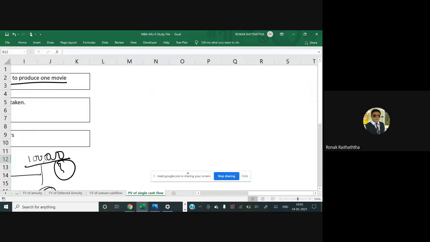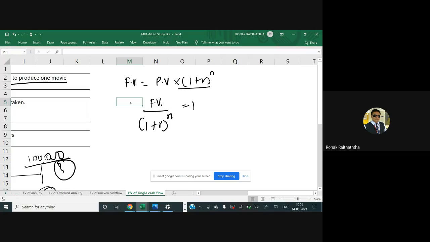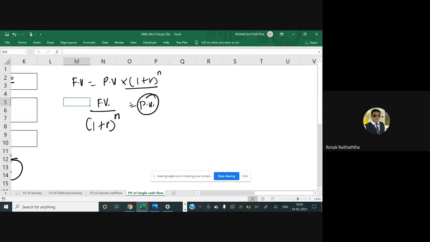So we had seen one formula for the single cash flow: the future value equal to PV multiplied by (1 plus R) raised to N. Now the same formula, if you modify it a bit, FV is already here, and since (1 plus R) raised to N is a multiplication, it will move into the division here: FV divided by (1 plus R) raised to N equals PV. So that's going to be the formula of the PV. Now just modifying the formula of the FV, I can also write it like PV equal to FV